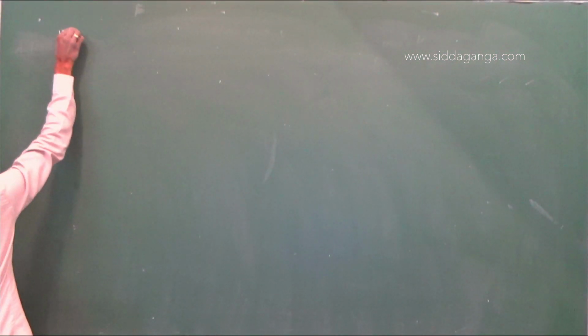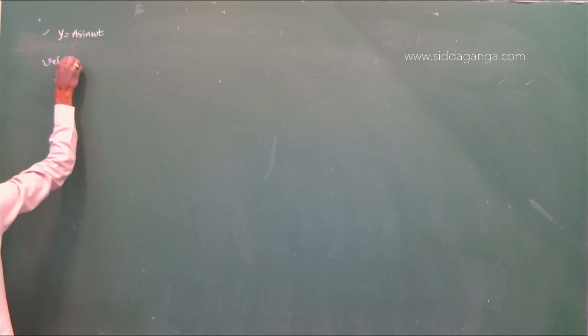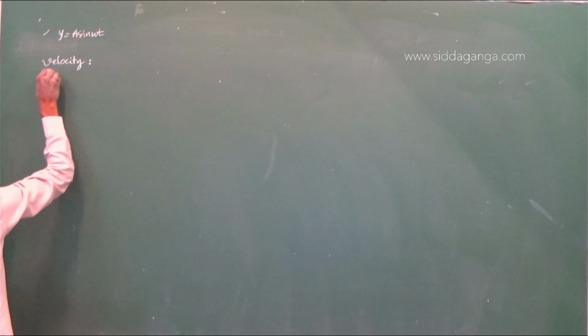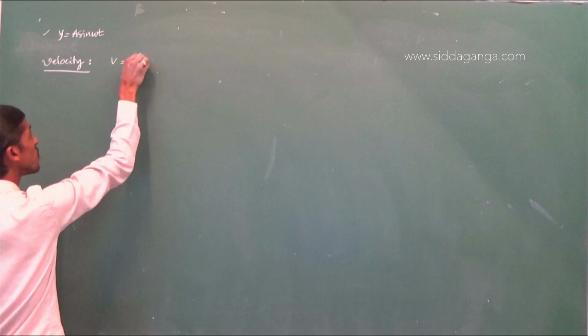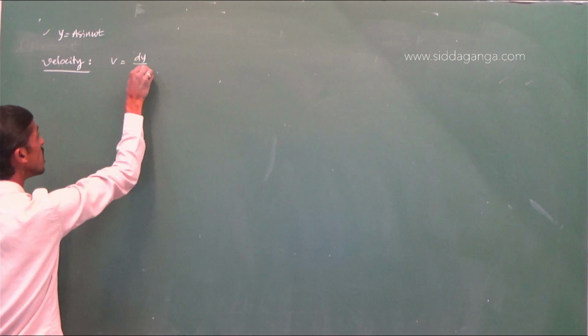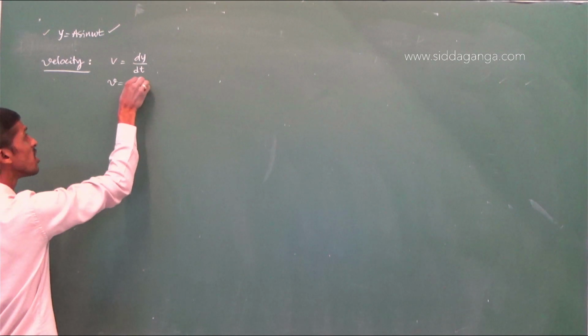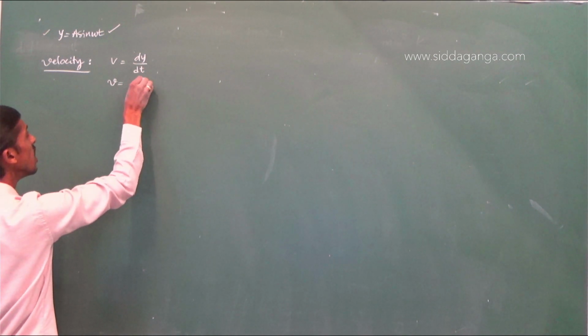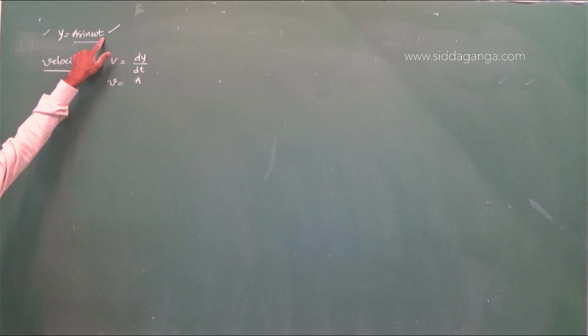So that is displacement. Once again, y is equal to a sin omega t. Displacement is done. Now it is velocity. What is the formula for velocity? The general formula is the rate of change of displacement, dy by dt. If you differentiate this displacement equation with respect to time, you will get a times d by dt of sin omega t.